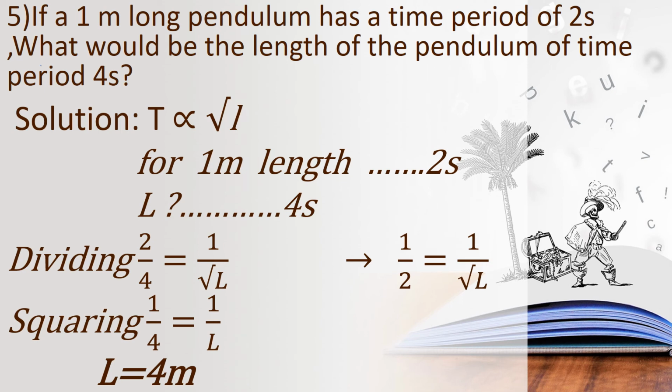Okay, there is a square root, we need to remove that square root, is it? So that we are squaring on both sides. Okay, we are taking the squares on both sides. So 1 squared equal to 1 and 2 squared equal to 4, is it? Again 1 squared equal to 1, root of L, we will get L, is it? So we can find the answer very easily, is it children? So L equal to 4 meter. Can you all understood? Yeah, take down in your notebook.